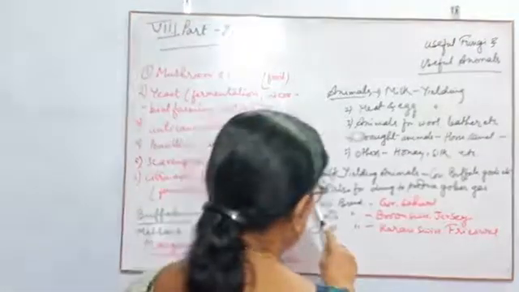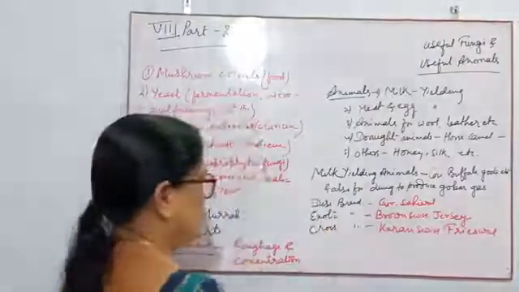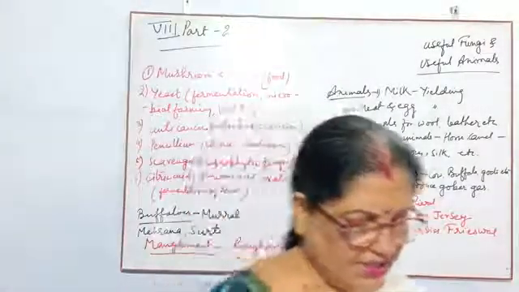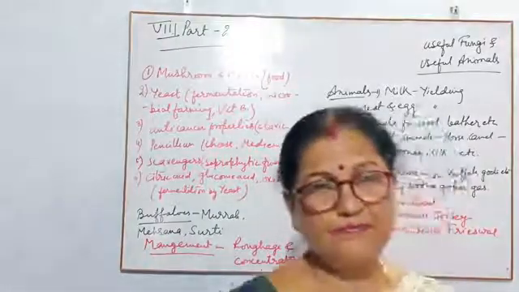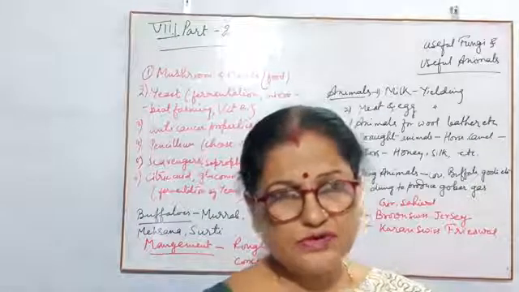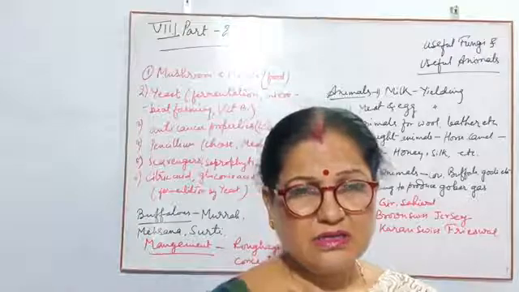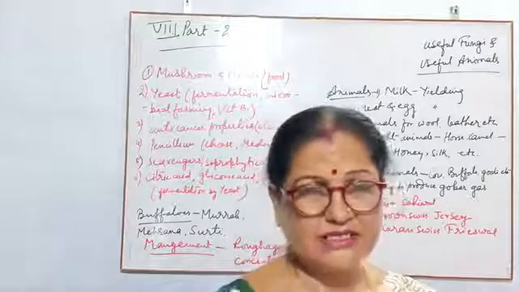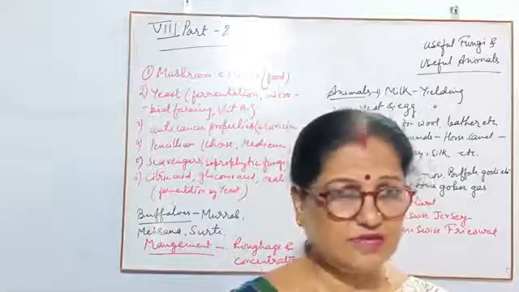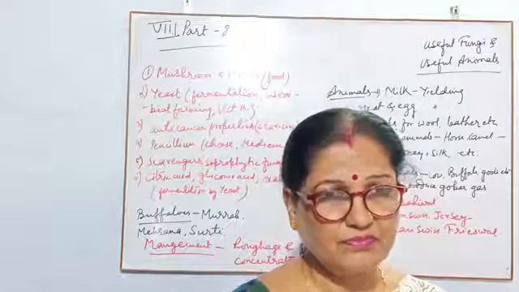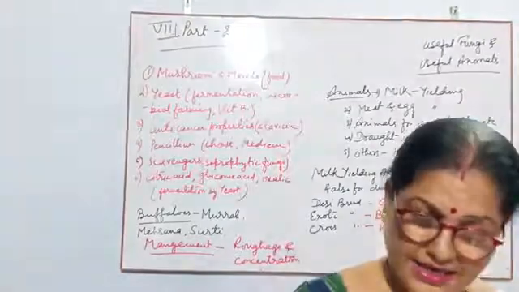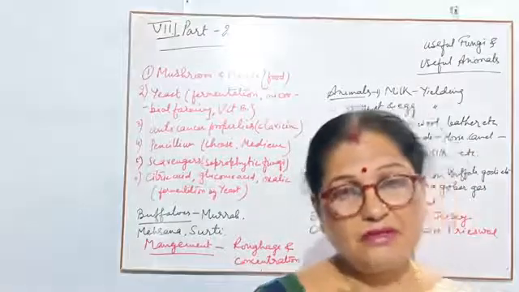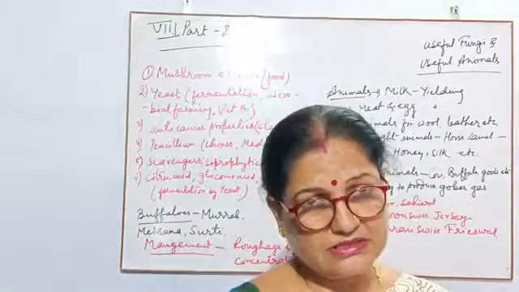Now first type, milk yielding animals. If we go for the milk yielding animals, first and foremost we have in our mind cows and buffaloes. So these are the main milk yielding animals.